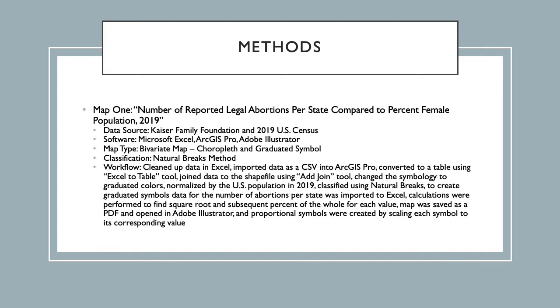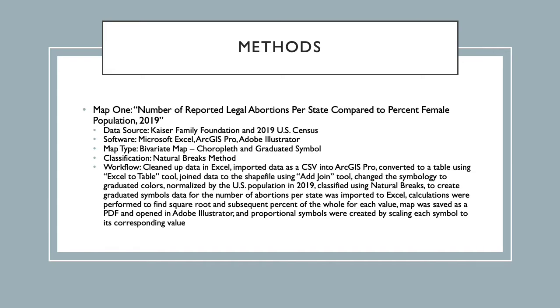To fully illustrate the potential impacts of the reversal of the Roe v. Wade case in the United States, 3 separate maps were produced. The first map, titled Number of Reported Legal Abortions per State Compared to the Percent Female Population 2019, is a bivariate map comparing the number of reported legal abortions with the percent female population in each state for the year 2019. The data on the number of reported abortions was sourced from the Kaiser Family Foundation.